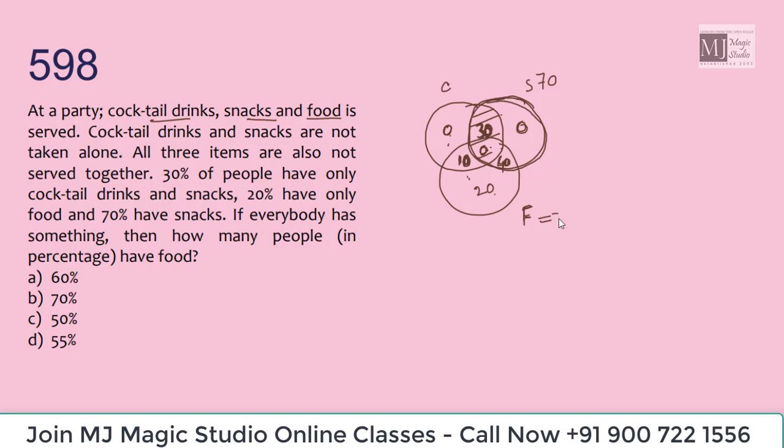20 had only food, 40 had food and snacks, 10 had cocktail and food, and 0 people had all three. So 20 plus 40 plus 10 is 70. The answer is 70%. 70% of the people altogether have food.